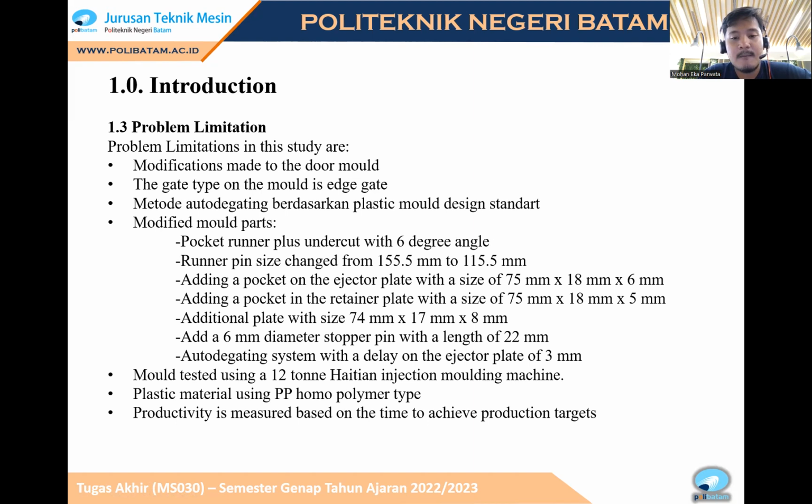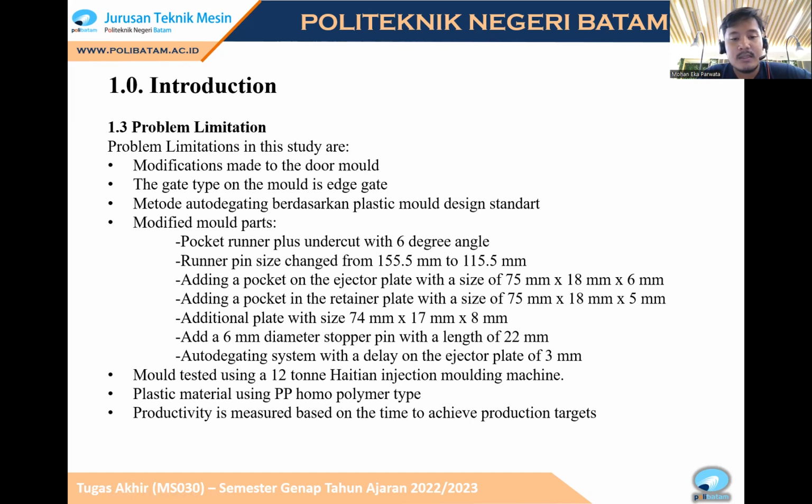155.5 mm to 115.5 mm, adding a pocket on the ejector plate with a size of 75 millimeter, 18 millimeter, and 6 millimeter. Adding a pocket in the retainer plate with a size of length 75 millimeter, width 18 millimeter, and thick 5 millimeter.